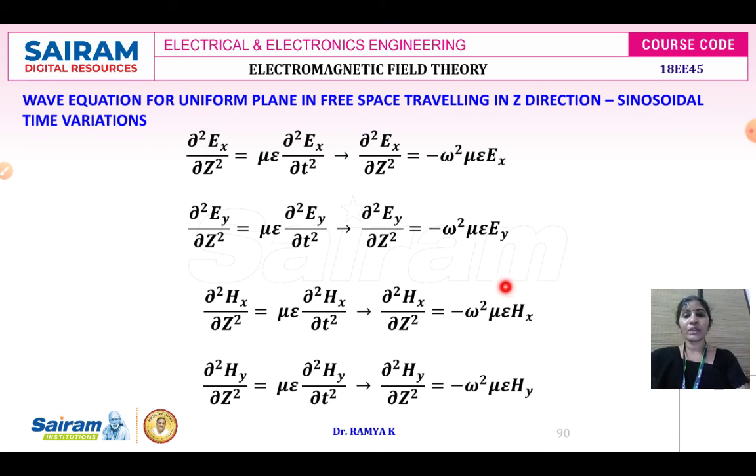First, we proved with respect to x: when the wave is propagated in the x-axis direction, the equation is ∂²E/∂x². Suppose the wave is propagated along the y-axis, just here ∂²E/∂y². The rest of the terms are the same. And this is the wave equation for the uniform plane wave in free space traveling in the z-axis direction for sinusoidal time variation.